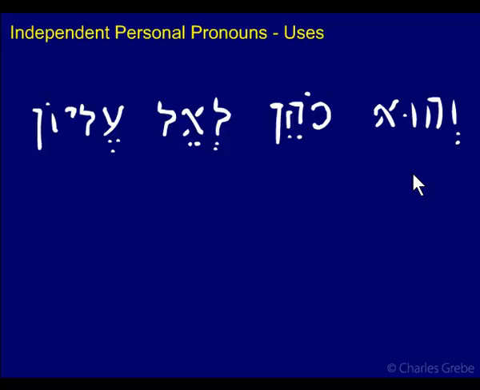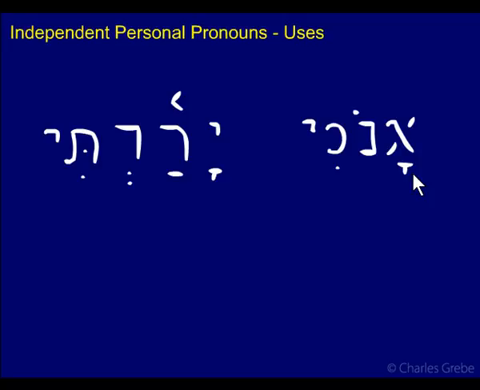Now, these are all nominal sentences, there's no verb. When you have a verb in a verbal sentence, like this one, then you have the subject embedded already in the verb. So let's parse this verb. Yarad means to descend. So yaradti, how do you parse this? Well, we know it's Qal, if nothing else, simply because that's all we've taken so far.